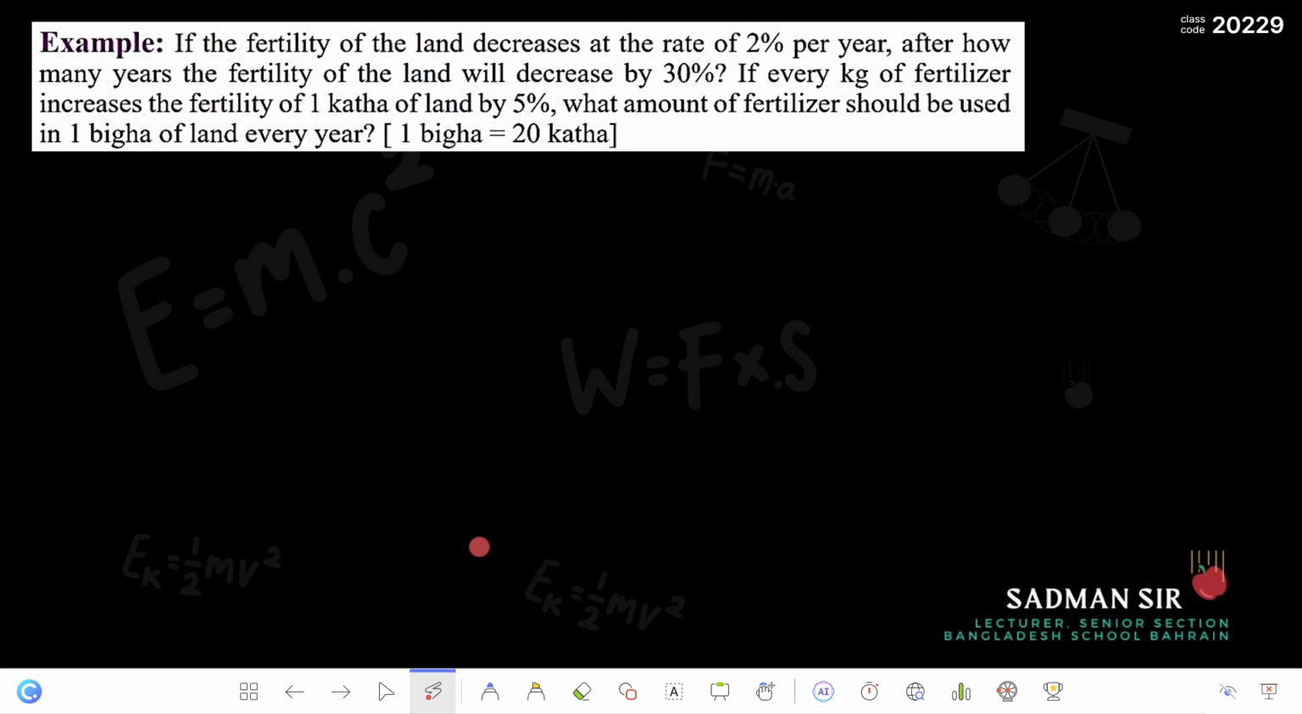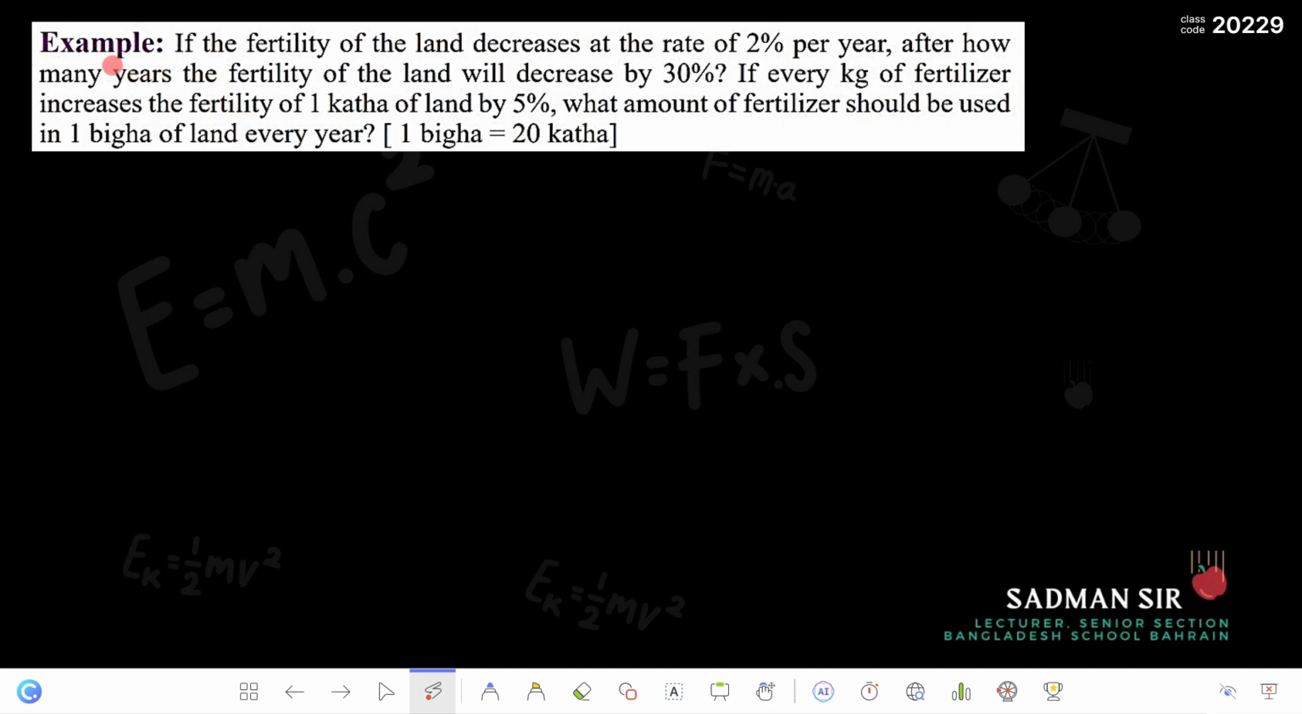Okay, so each year you are going to get less than the previous year if you do not do something about it. So for that, we use fertilizer. If the fertility is going down, we use fertilizer to keep the fertility at the same level. Okay, so as the fertility is going down, we will be using the formula of depreciation. Okay, so let us go through the problem.